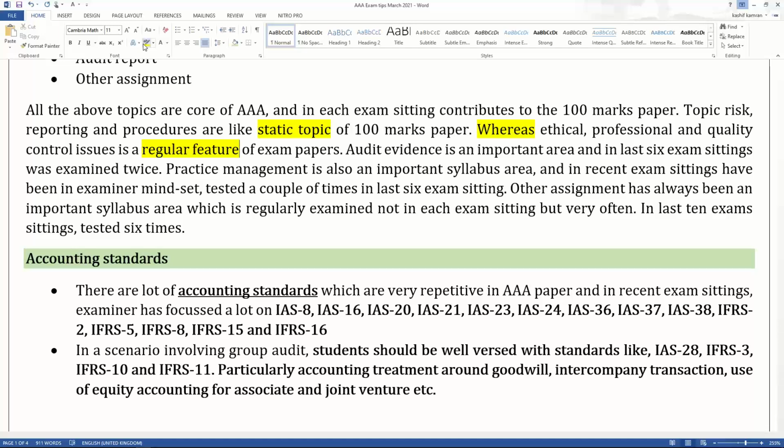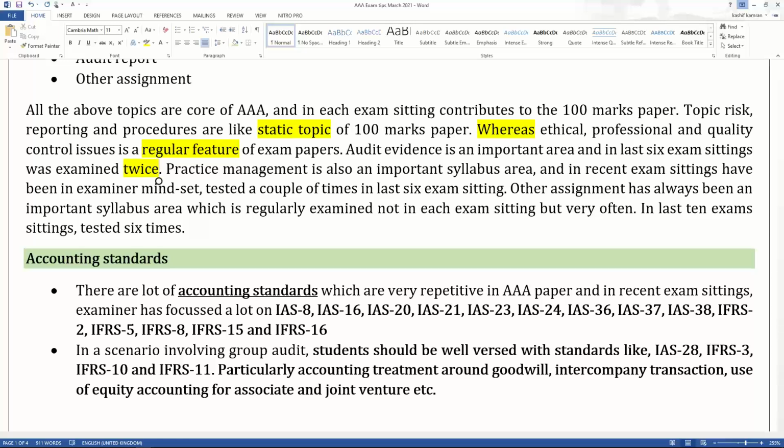Audit evidence is an important area, and in the last 6 sittings it was examined twice. So it is not in every exam sitting, but in the last 6 exam sittings, it has come twice. And we know evidence is an important area. You cannot get into the exam hall without knowing what audit evidence is. So it's an important area, right? But it's not a static topic. The next one, practice management.